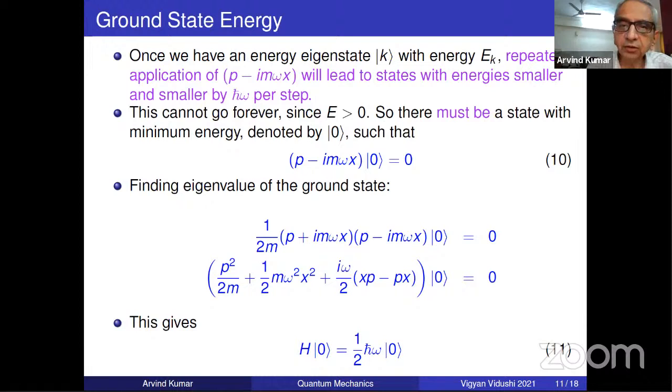Half h cross omega. Now can you tell me how to build up the eigenspectrum? We have got the result that the lowest energy state is half h cross omega. Now let's have some chat answers about how to generate other eigenvalues. Please answer on the chat how. So there is one answer. It says raising operator. Quite correct.